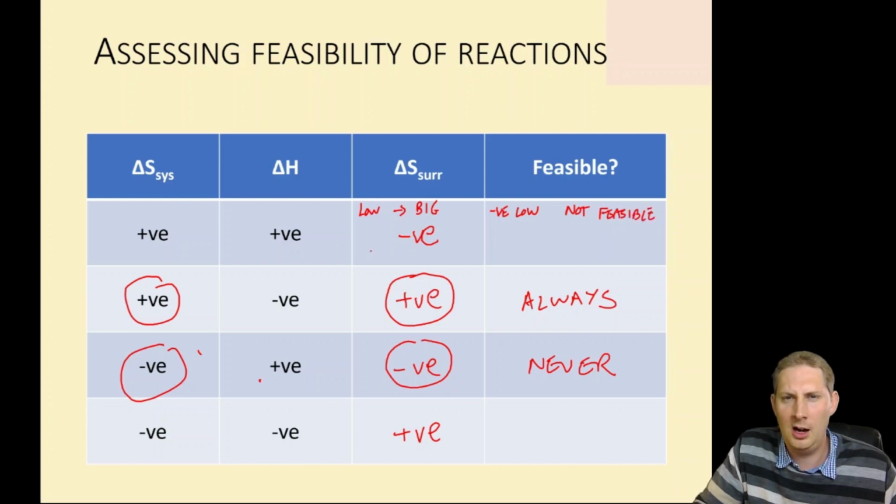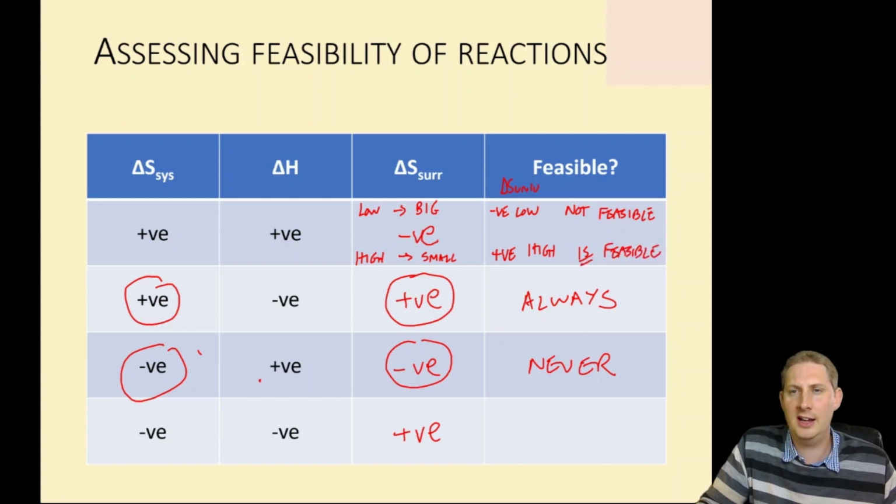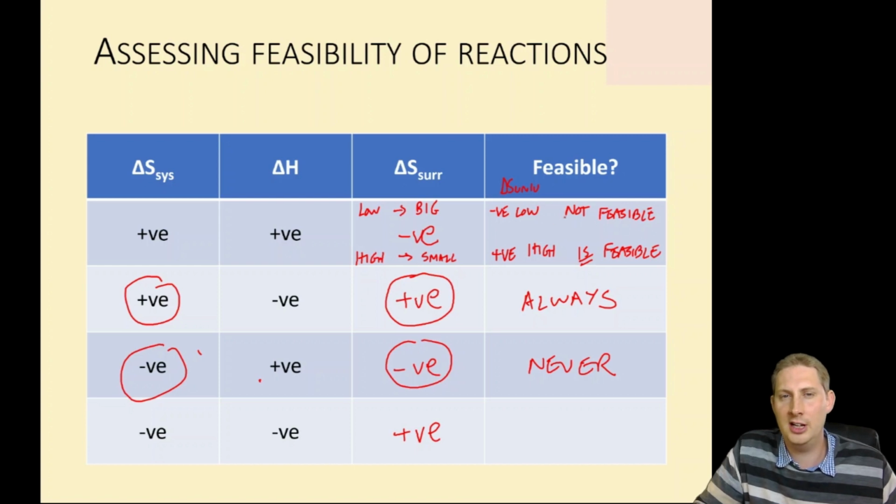But at high temperatures, that's going to be a small number. That means that the system entropy will win out, and at high temperatures, the entropy change of the universe will be positive. So it is feasible. So a reaction like this does not occur at low temperatures, but does occur at high temperatures.